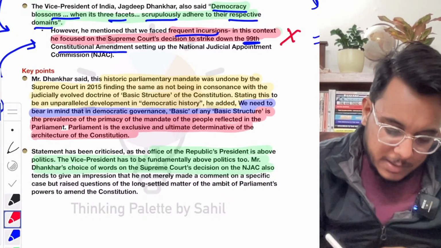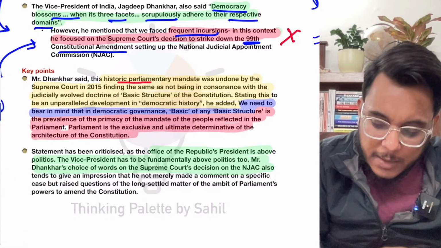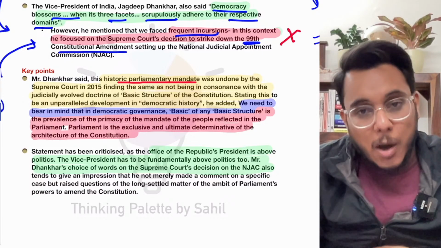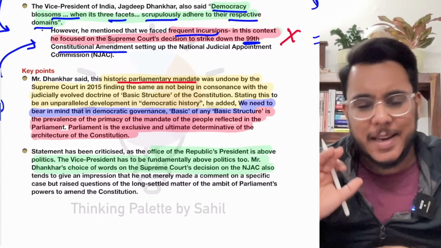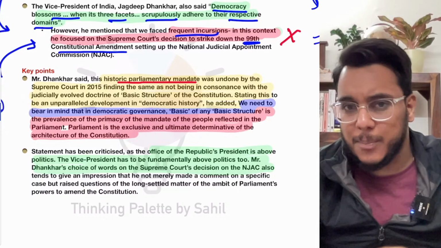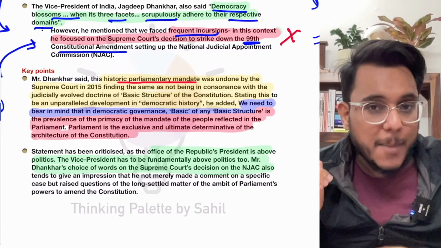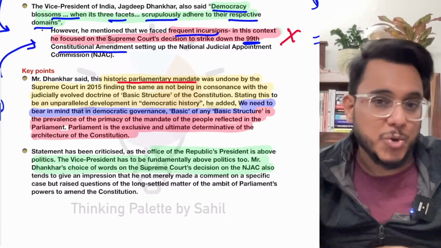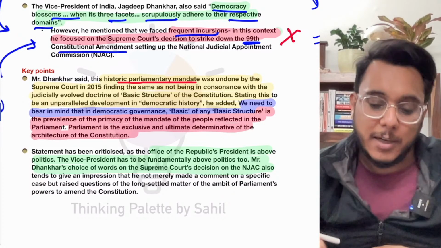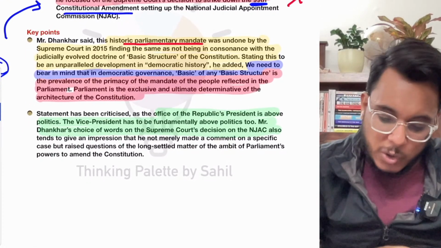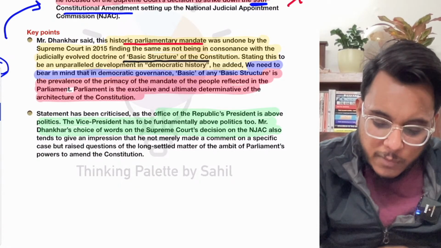It has also been provided by the Vice President that this was a historic parliamentary mandate. Why? Because almost all the parties supported this particular NJAC. Moreover, in the past, even certain members of the judiciary have accepted that nepotism and favoritism has prevailed in judicial appointments, and it's very important to reform the appointment process in the judiciary. For such an appointment, the National Judicial Appointment Commission was brought, but that was held as unconstitutional. The Supreme Court held that unconstitutional on the basis of the theory of basic structure of the Constitution.